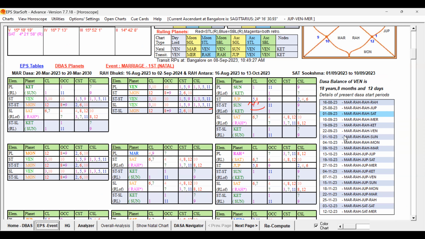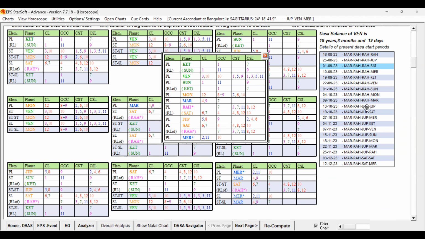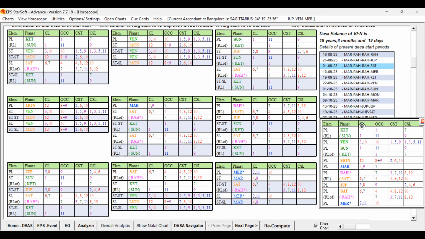So, the destiny planet, let us check. Let me clear this, and let me open that significator. Which is the 7th Lord? The 7th Lord is Saturn. Saturn itself is weak in self-signification, right? You can see Saturn itself has unfavorable.